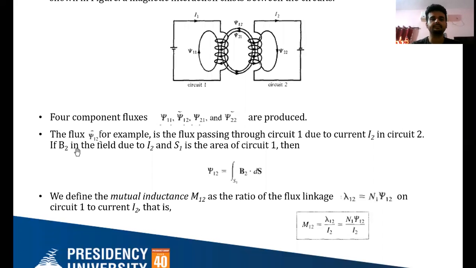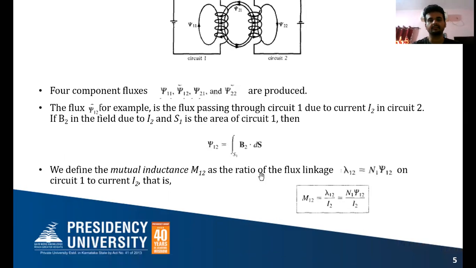So if B2 is the magnetic flux density due to I2, due to current in circuit 2, and S1 is the area of circuit 1, then Psi12 equals the surface integration of B2 dot dS, and the integration will be carried out throughout the surface S1.